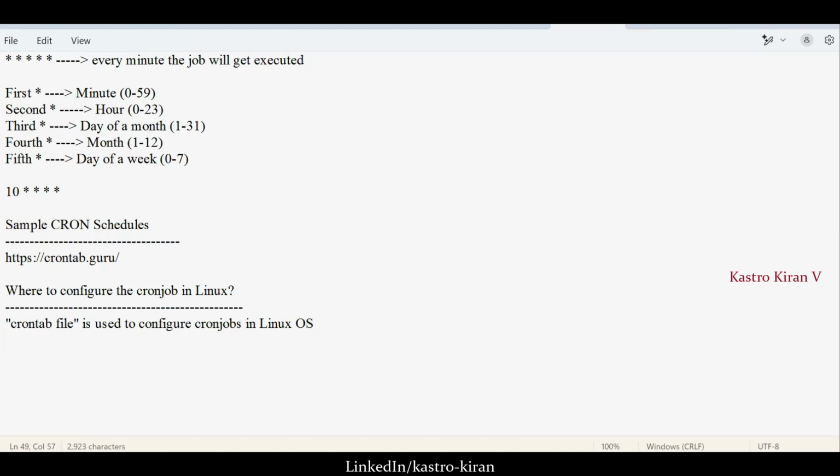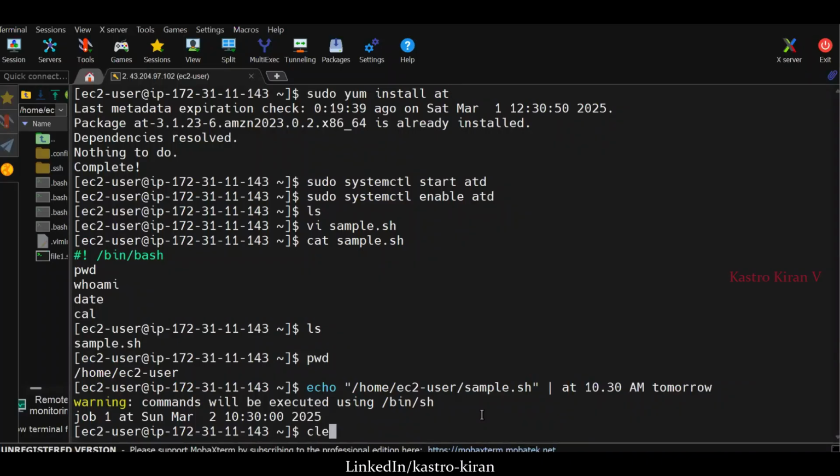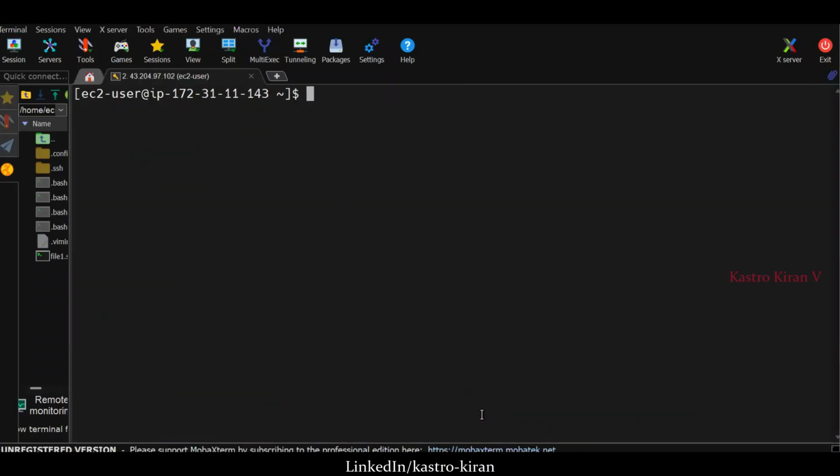Now, this crontab file will be available for every Linux machine, for every Linux instance. VM means virtual machine. For every Linux instance, the crontab file will be available. Now let us see how to use the cron job. First we need to open the crontab editor.